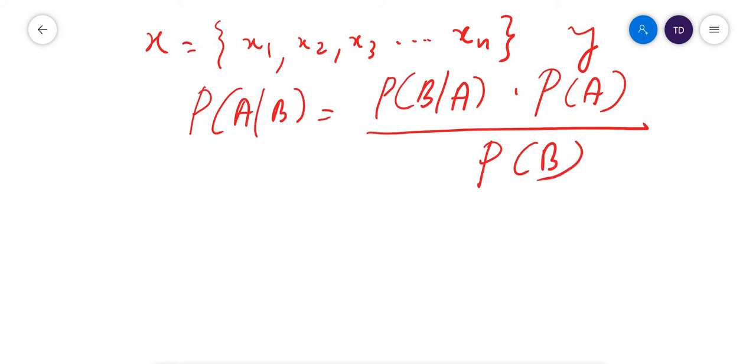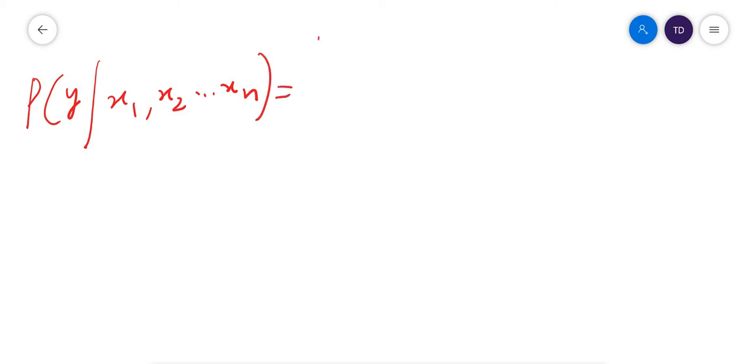Now we are modifying this equation to apply Bayes theorem to our machine learning model. So we are changing it accordingly. It is very easy. I am writing the probability of the output. Y is the output. We have features x1, x2, x3 up to xn. The probability of y, the output, given the features x1, x2, x3 up to xn, is equal to